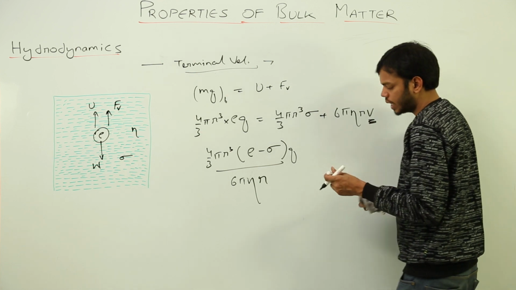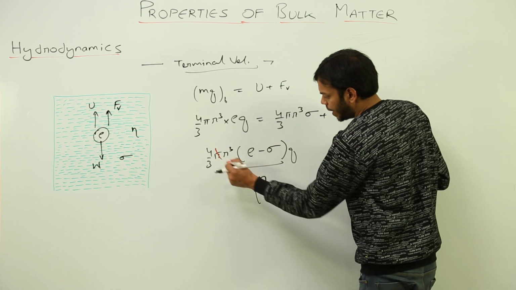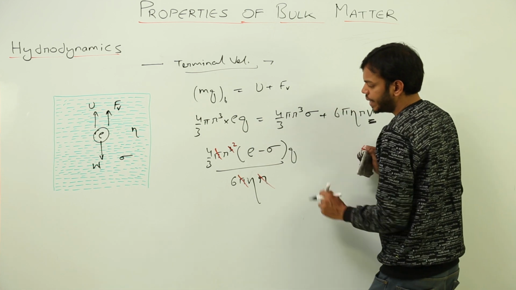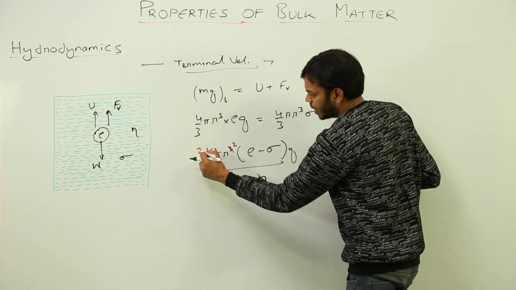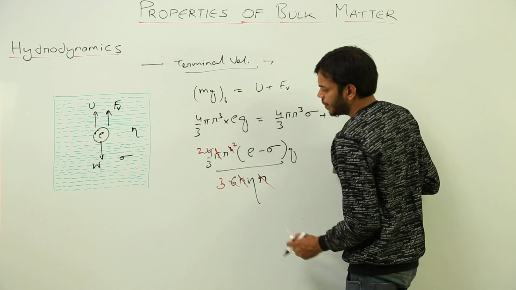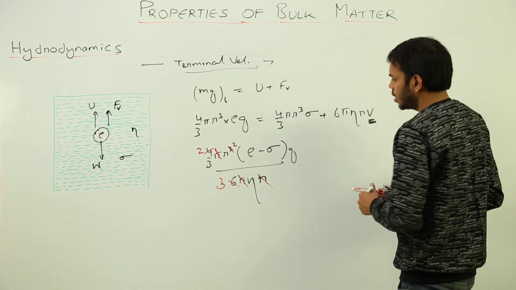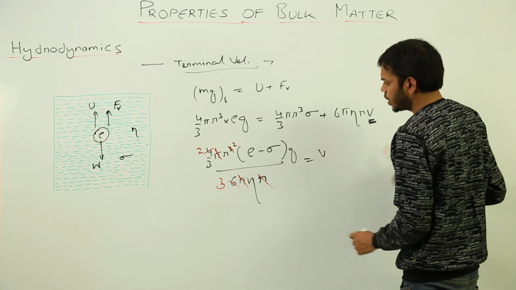So what are the things cancelling out? Pi cancels, one radius cancels, r square is left, g remains, 4 becomes 2 and 6 becomes 3, and nothing else.